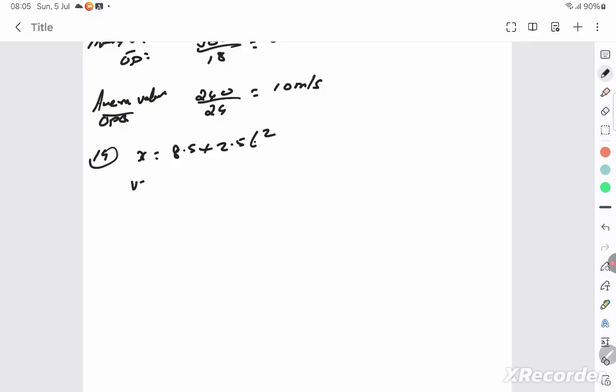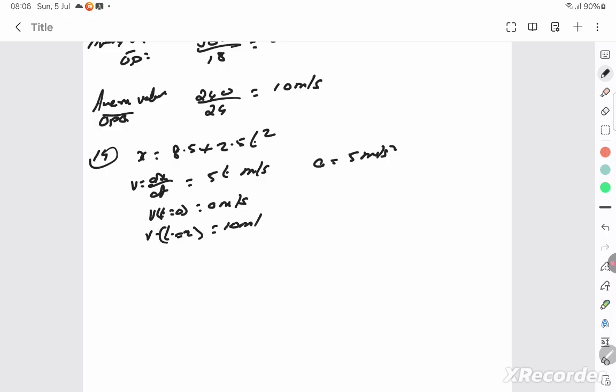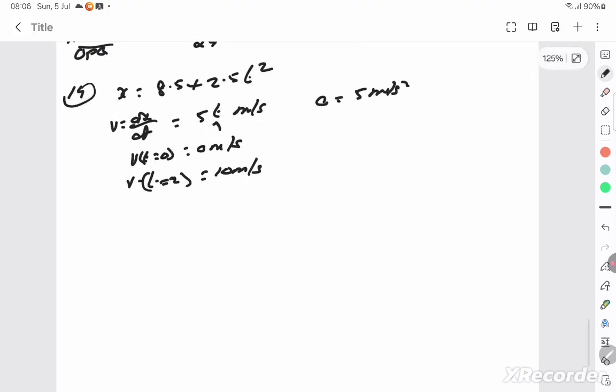The velocity is dx by dt, which is 5t meter per second, and acceleration is 5 meter per second square. On differentiating, velocity at time t equal to 0 will be 0 meter per second. Velocity at time t equal to 2 seconds will be 5 times 2, which is 10 meter per second, substituting 2 here. What is the average velocity between time t equal to 2 seconds?